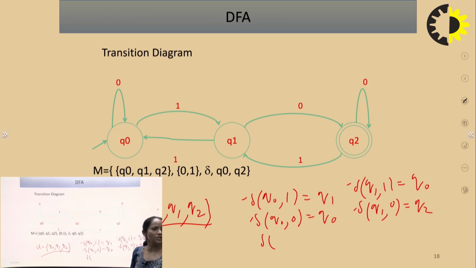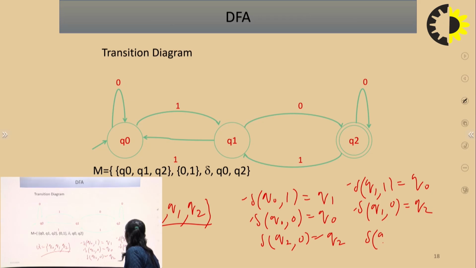What about the transition of Q2? The transition of Q2 is defined as del of Q2 to 0. What is Q2 to 0? Itself. So Q2 to 0 is Q2, and del of Q2 to 1: if we read the state Q2 and input symbol 1, the next state is Q1.